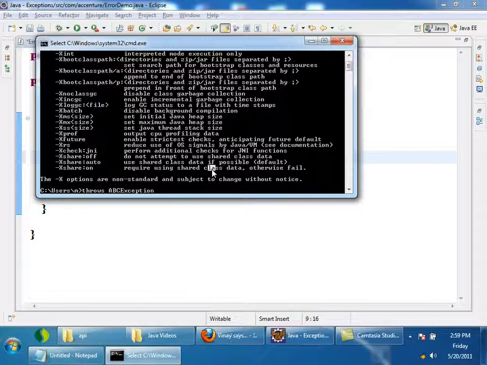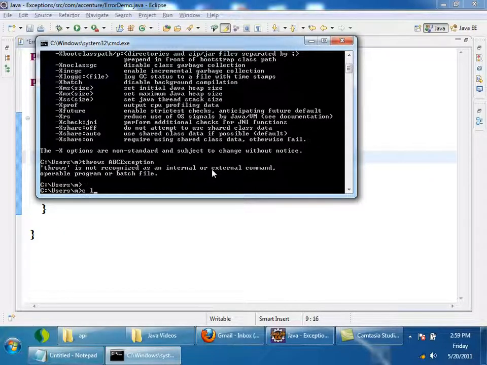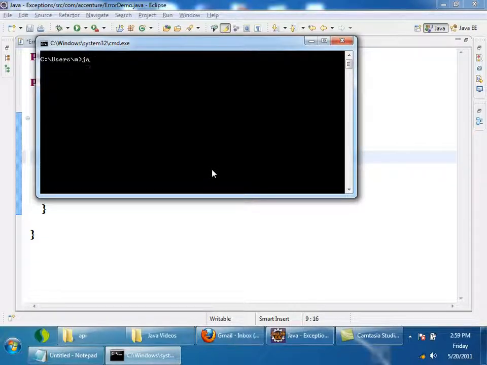See how I'll do it. I can say something like this: java hyphen XMS 256M. XMS stands for initial heap size. XMX option stands for maximum heap size.